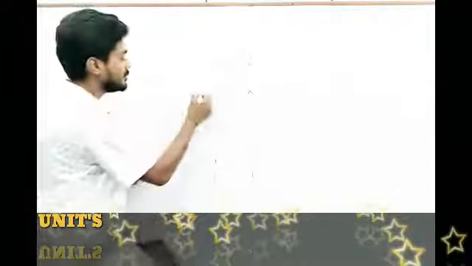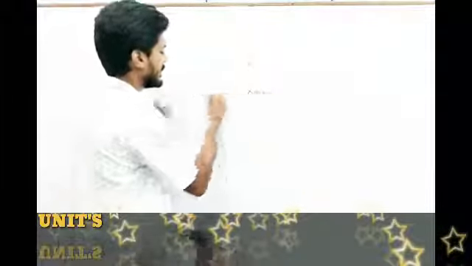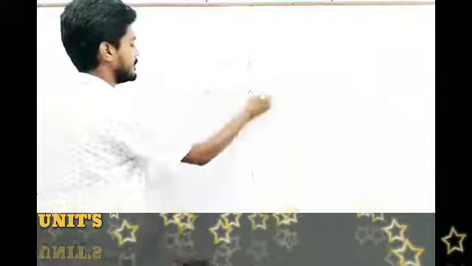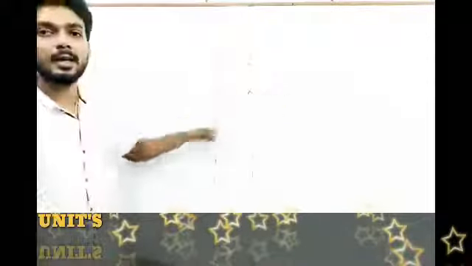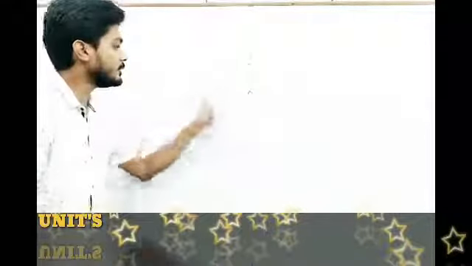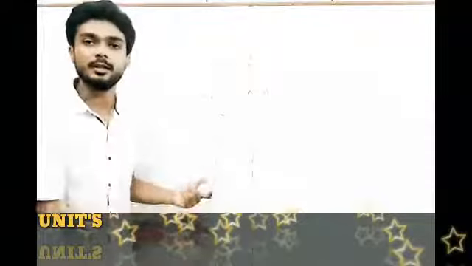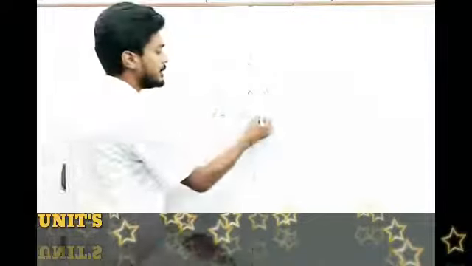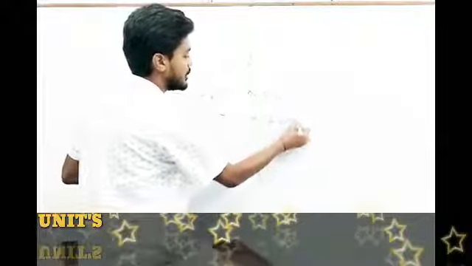And they define that 1 ampere is that current which when flows... Suppose these two wires are carrying a current of 1 ampere. Suppose these two wires are placed 1 meter apart and are of infinite length, and if they are carrying a current of 1 ampere, then there will be a force of attraction or repulsion between these two wires, and that force will be equal to 2 into 10 to the power minus 7 Newton.